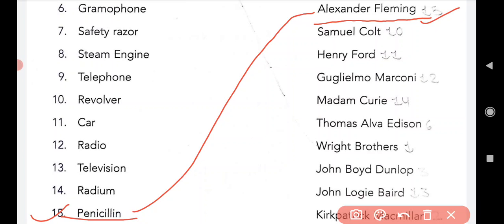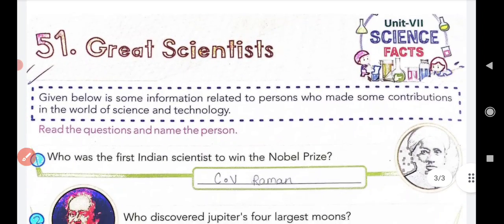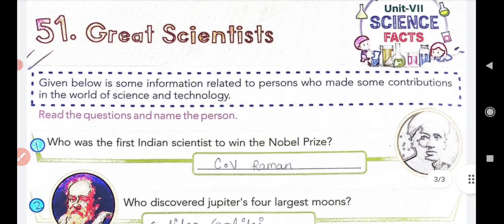Now come to the next topic, that is topic 51. Great scientist. Here some information is given below related to the person, those who have contributed to science and technology in the world. So we have to study about that person and we have to guess the name also. Okay, so let's start.